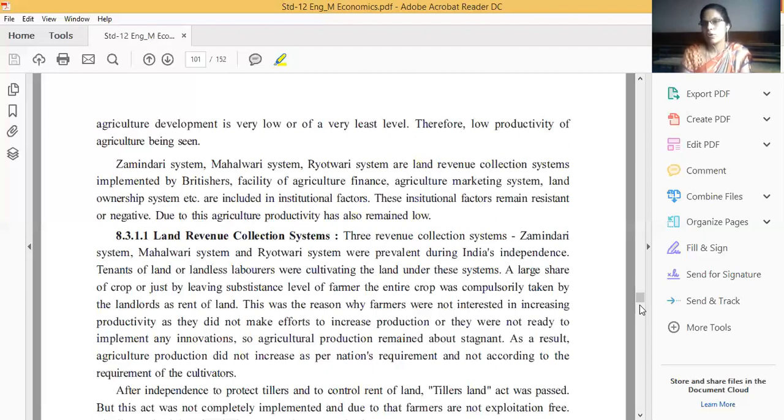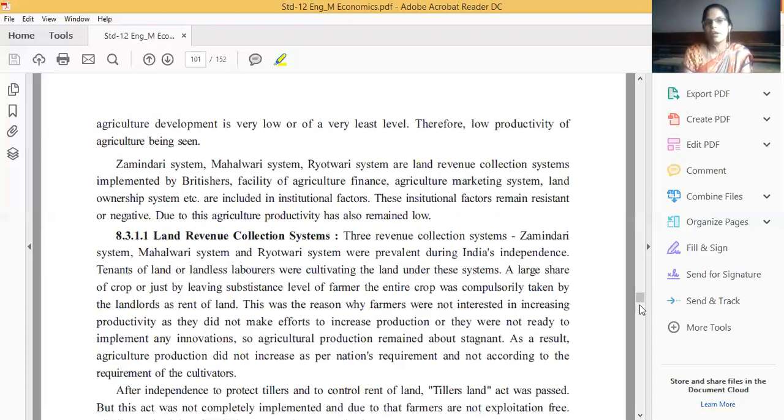The revenue collection system and land revenue collection systems were started by the Britishers for their benefit, but they created a totally negative impact on India's agriculture sector. These systems are Zamindari, Mahalwari, and Raitwari, which were started for land revenue and are related to agriculture finance, agriculture marketing system, and land ownership systems.